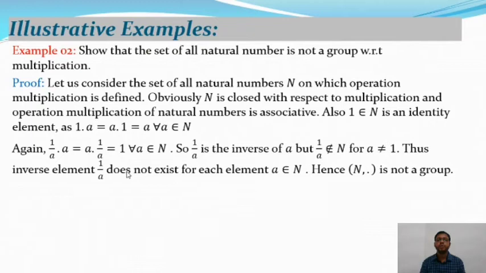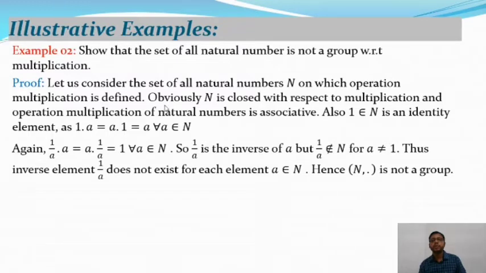After that we will take one more example on group theory: the set of all natural numbers is not a group with respect to multiplication. So here is the proof. Let us consider the set of all natural numbers N on which the operation multiplication is defined. In this problem we will prove that the algebraic structure (N, ·) is not a group. That means (N, ·) does not satisfy one of the four properties of a group. So it either does not satisfy the closure property, or the associative property, or the identity property, or the inverse property.